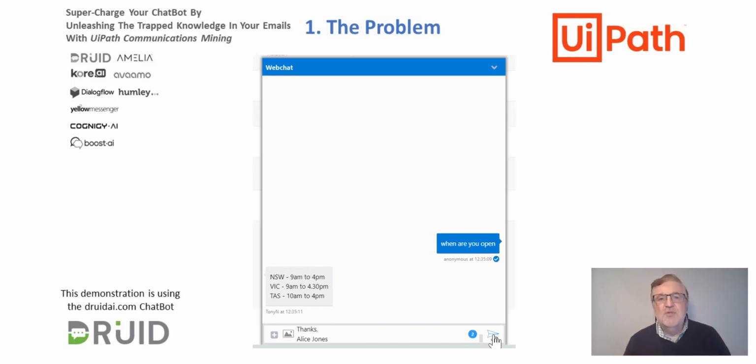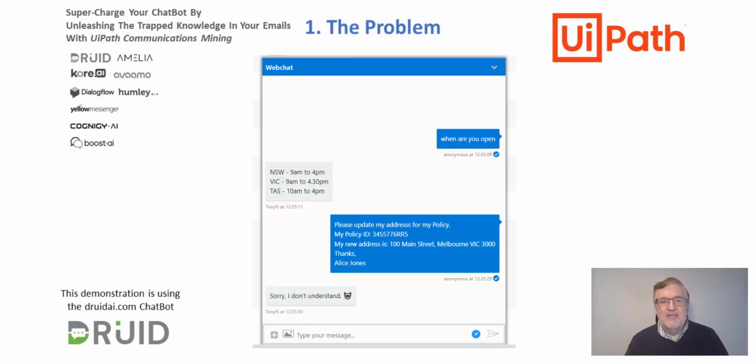But if the user asks something more complex, often we get, sorry, I don't understand. And this is very infuriating. And it also means that the chatbot needs continual updating for various requests. So how can we embellish that?